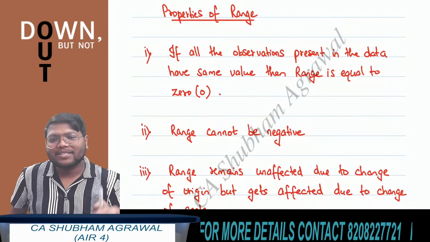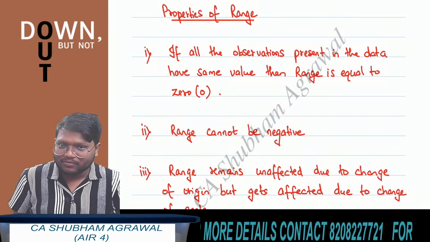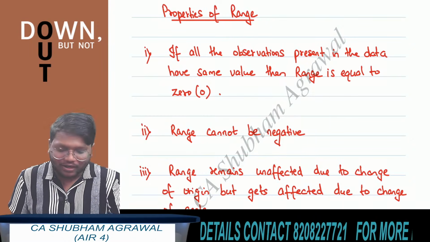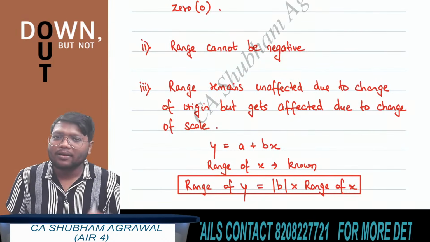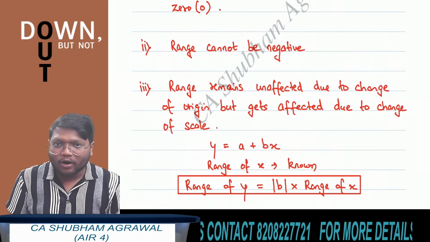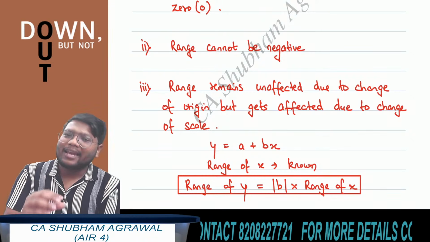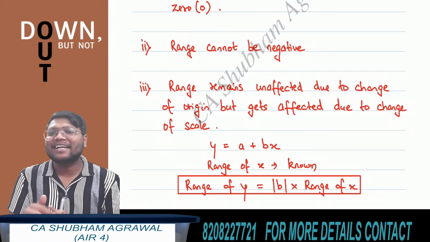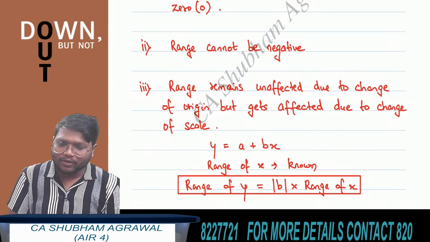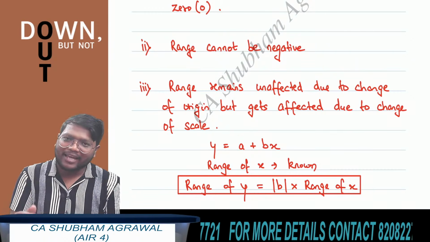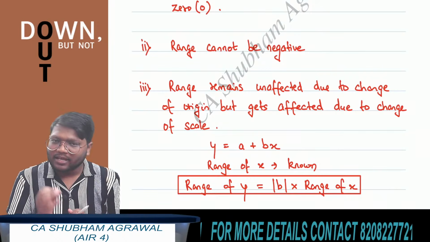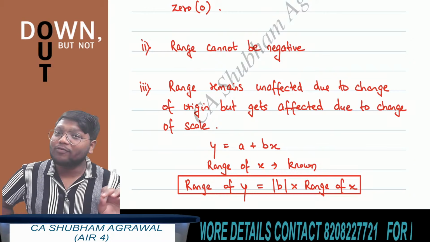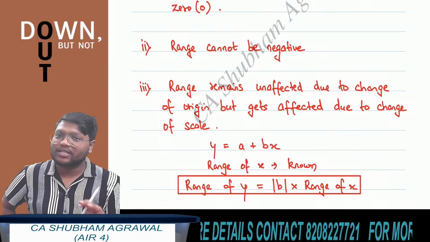A measure of dispersion cannot attain a negative value. In simple wordings, any measure of dispersion cannot attain a negative value. The third property is very, very important: any measure of dispersion, be it range, mean deviation, standard deviation or quartile deviation, remains unaffected due to change of origin but gets affected due to change of scale.